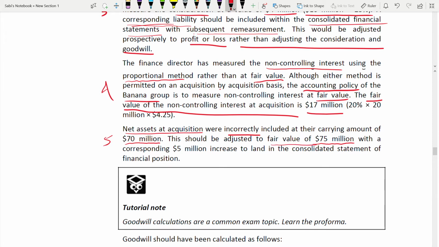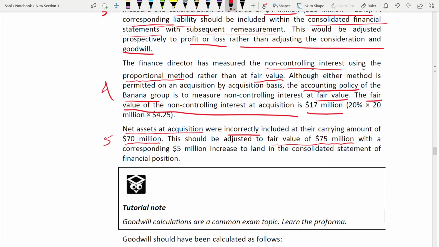How? Incorrectly included at their carrying amount means it should not be at their carrying amount. It should be adjusted to fair value, and it should be 75. Why? What about the land that increased by 5 million? That's why 70 plus 5 is 75. You should increase it by 5 million, the increase in fair value of land. So 75 million, with the corresponding 5 million increase. When you explain your answer, don't just stop by saying it should be adjusted to fair value of 75. How did that 75 come?